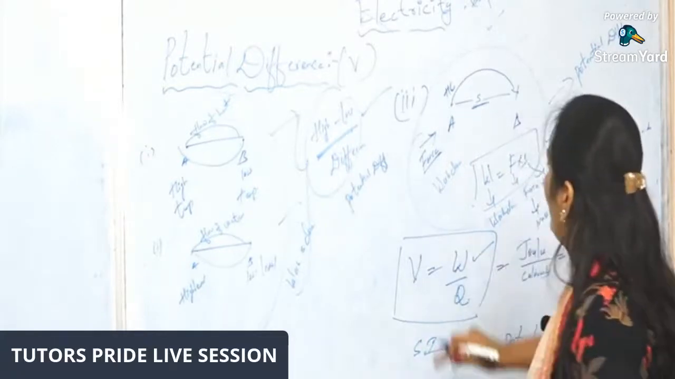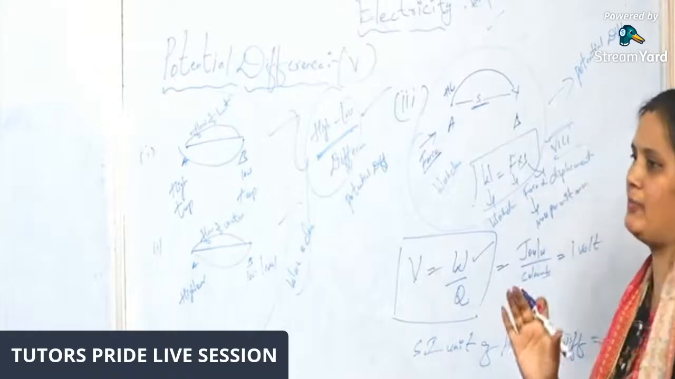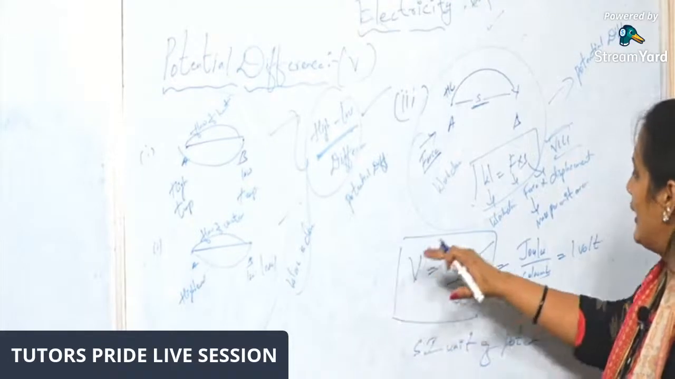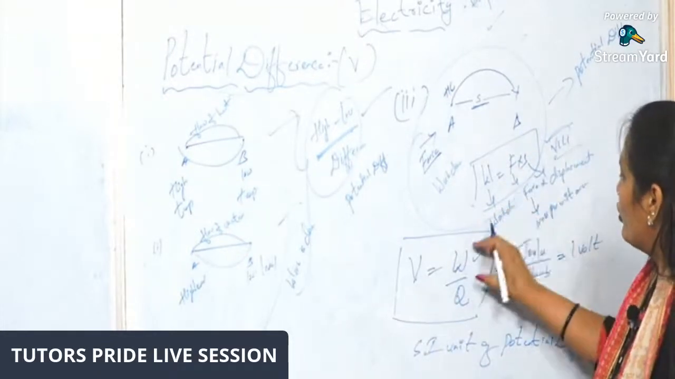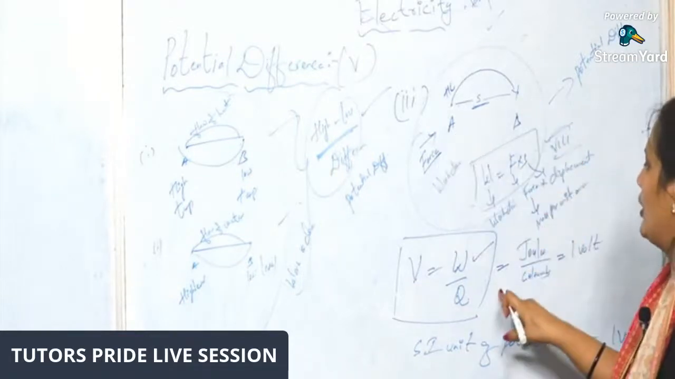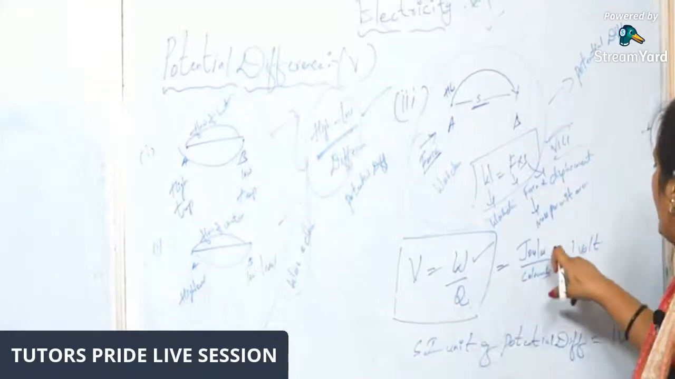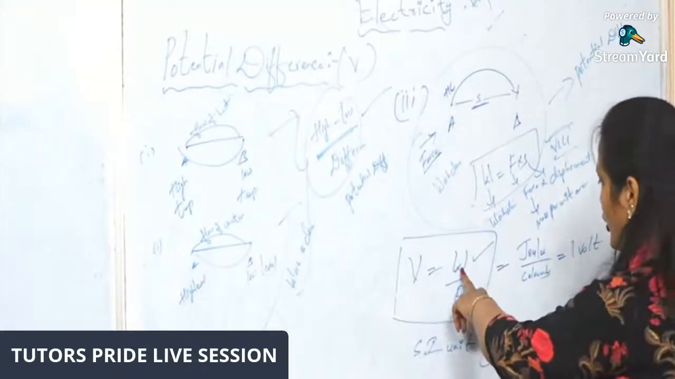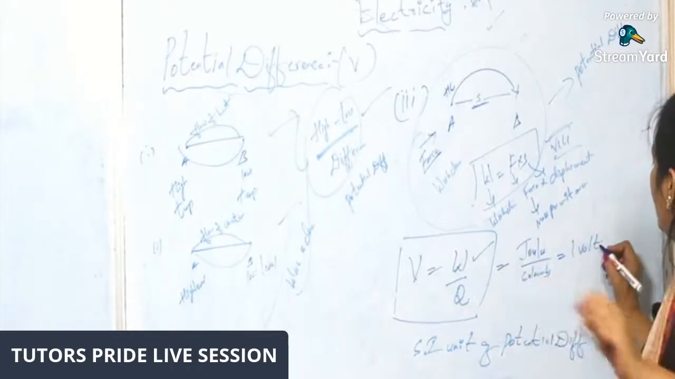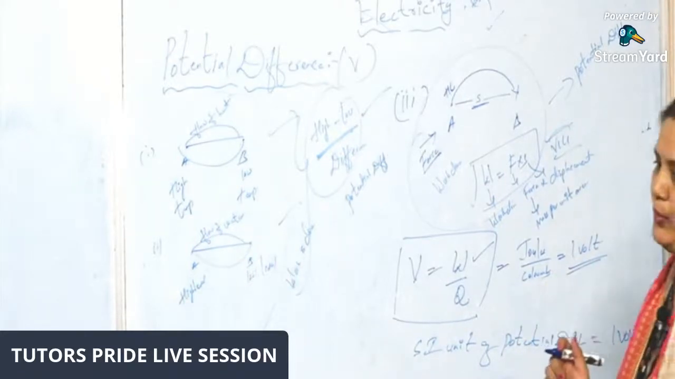Once again, what is potential difference? By seeing this formula itself, you can write the definition. Potential difference is the amount of work done to move a unit positive charge from one point to another. V is equal to W by Q, where W is work done. The unit of work is joules, the unit of charge is coulombs, and joules per coulomb is 1 volt. So the SI unit of potential difference is 1 volt.